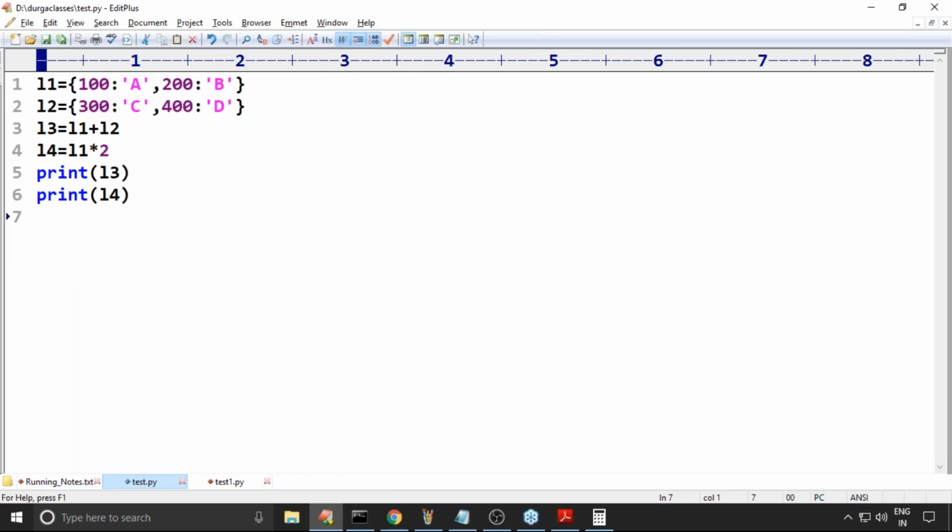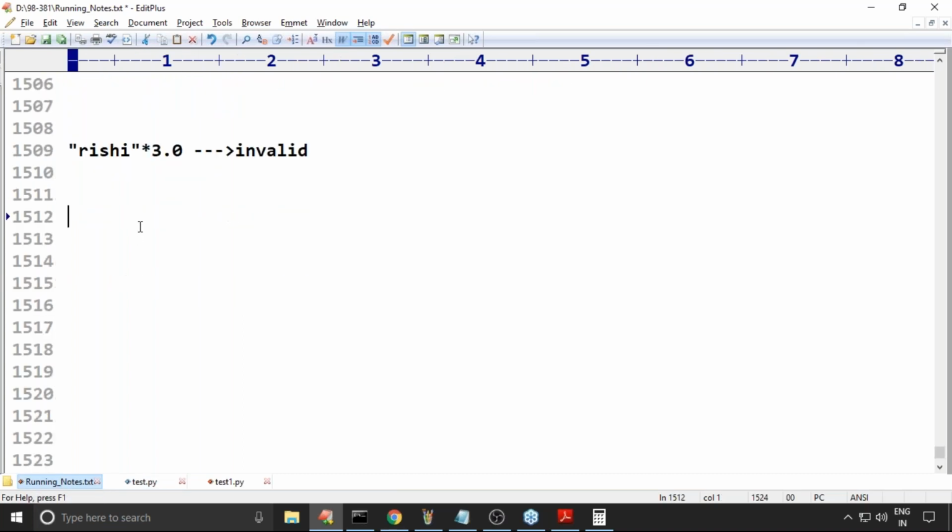Now that's all. This is what you have to be aware of about arithmetic operators and their internal loopholes. Are you feeling comfortable?